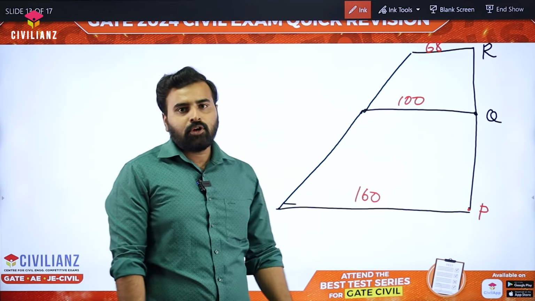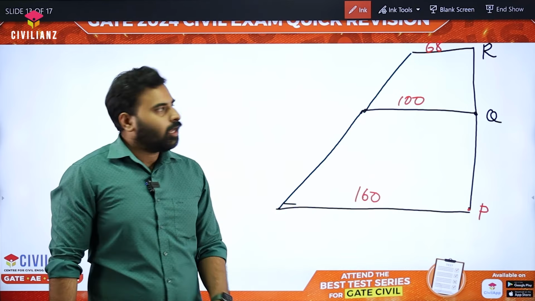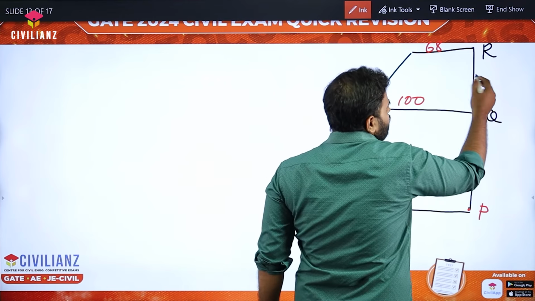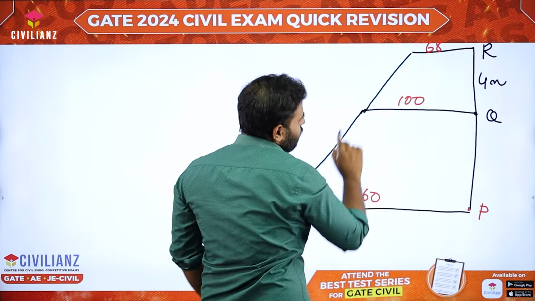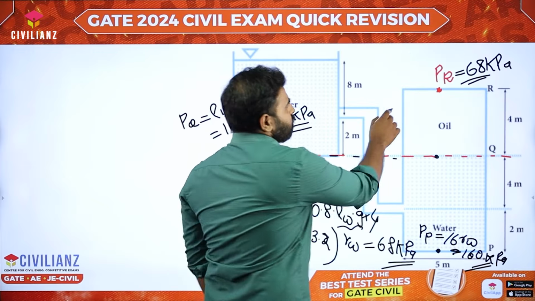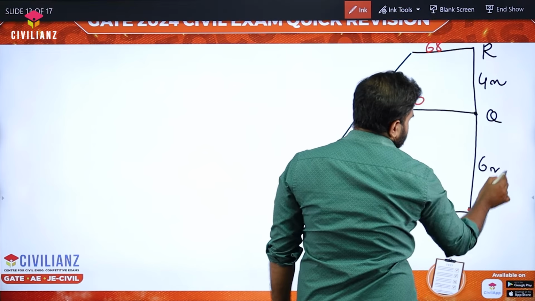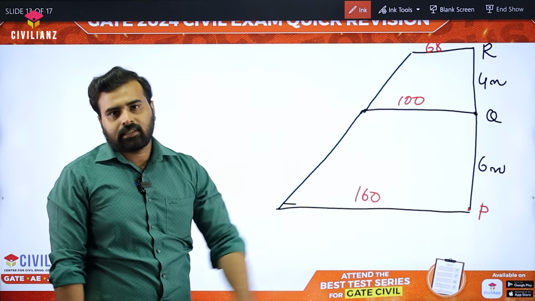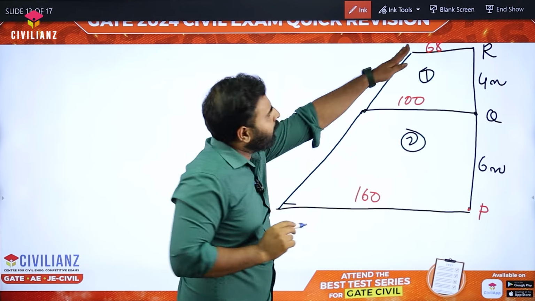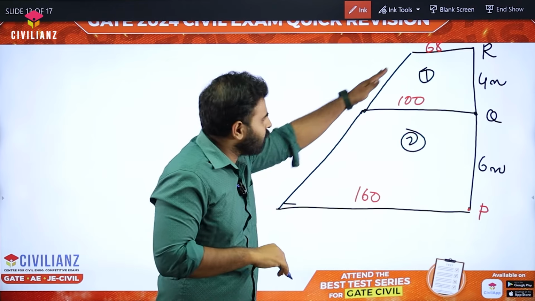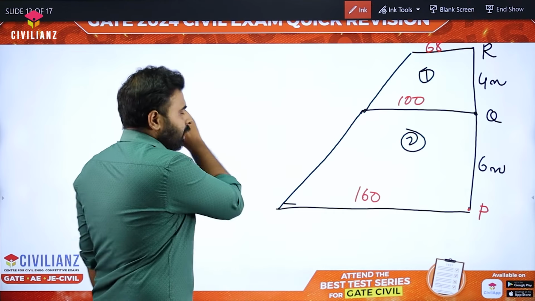If you find the area of the pressure variation diagram, we will get the total force per unit width. For that we need the distance of RQ, which we know is 4 meters, and the QP distance is 4 plus 2, which is 6 meters. So one is 4 meter and the other one is 6 meter. Now let's find the area of this figure. It is the combination of two trapezoids, 1 and 2. Don't think this is not a straight line; it is always a straight line. Just draw like this. Then find the area.